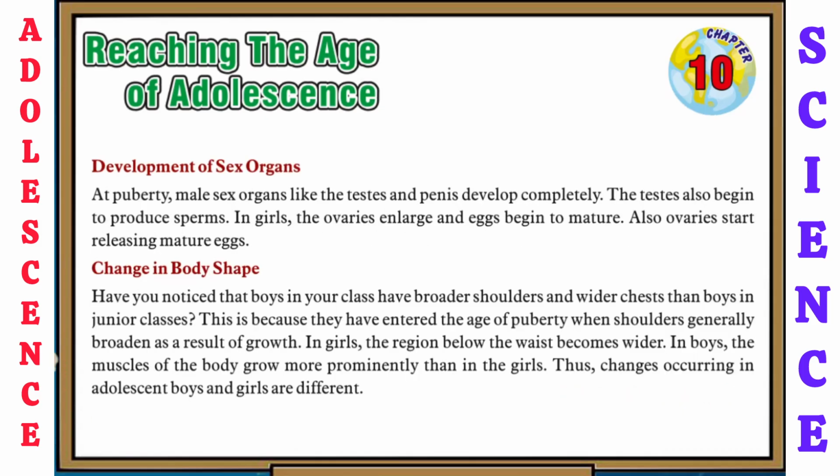Now let's see development of sex organs. At puberty, male sex organs like testes and penis develop completely. The testes also begin to produce sperms. In girls, the ovaries enlarge and eggs begin to mature. Also, ovaries start releasing mature eggs.